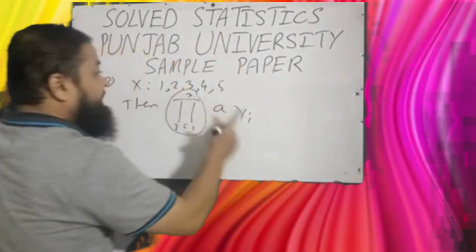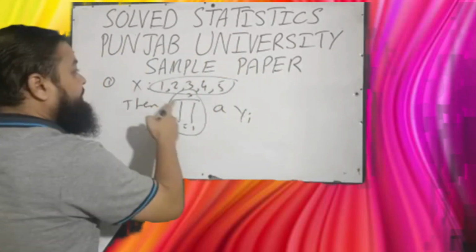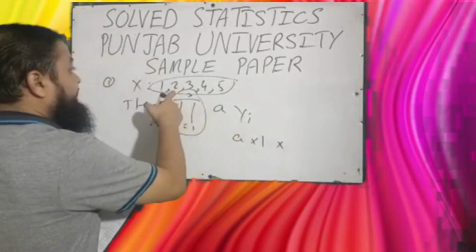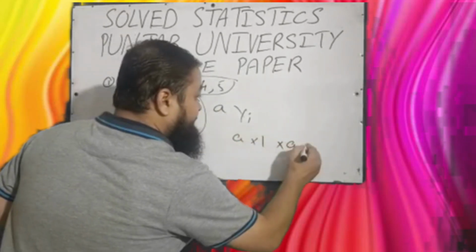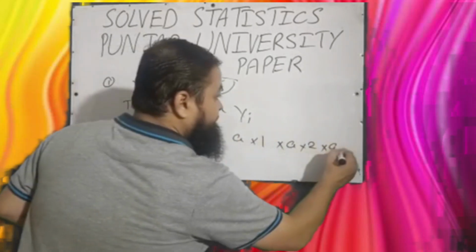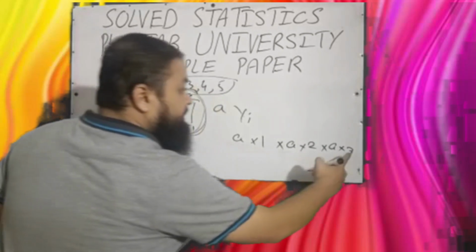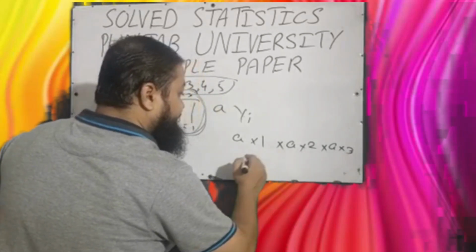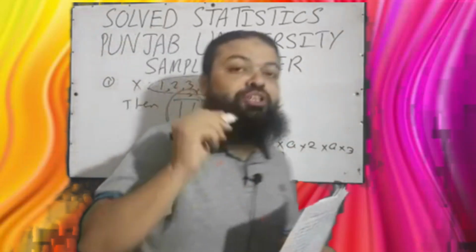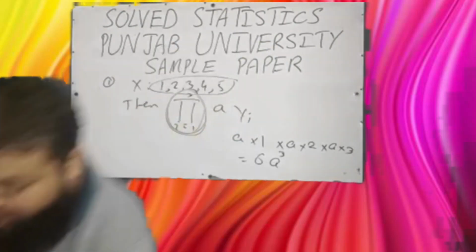You will have to multiply A x_i, i is from 1 to 3, and there are 5 values of x. 1 multiplied by A, then the x value is 2, A multiplied by 2, multiplied by A multiplied by 3. Because that sign is for multiplication, for the product. 3 2s are 6, 6 1s are 6, 6 A cube will be the correct option in the exam. A very important question.